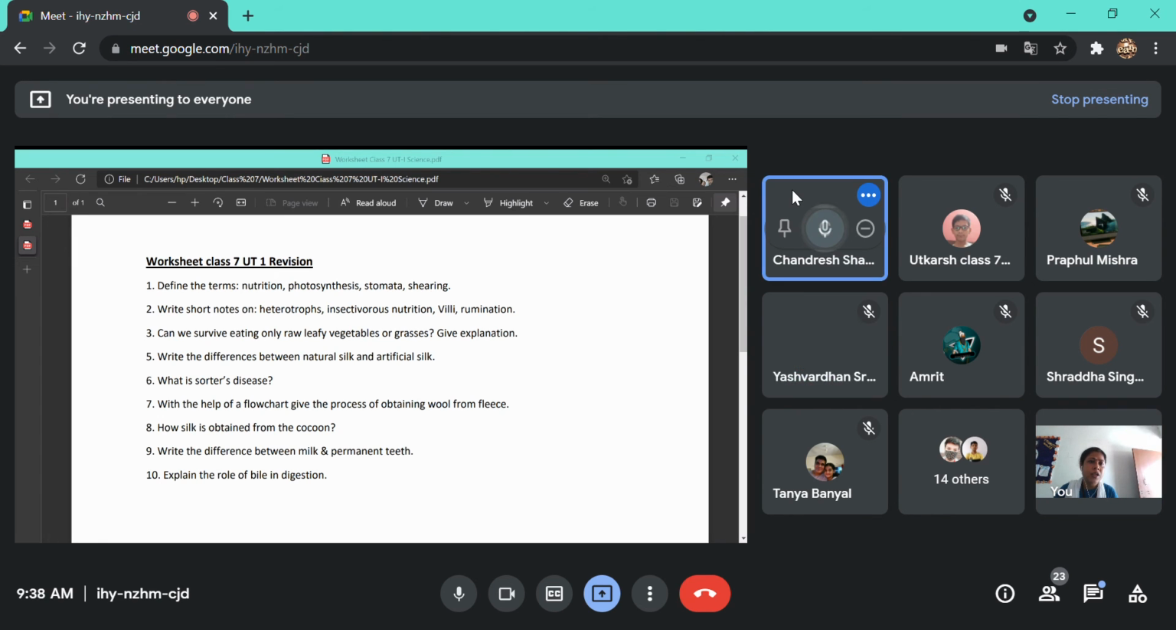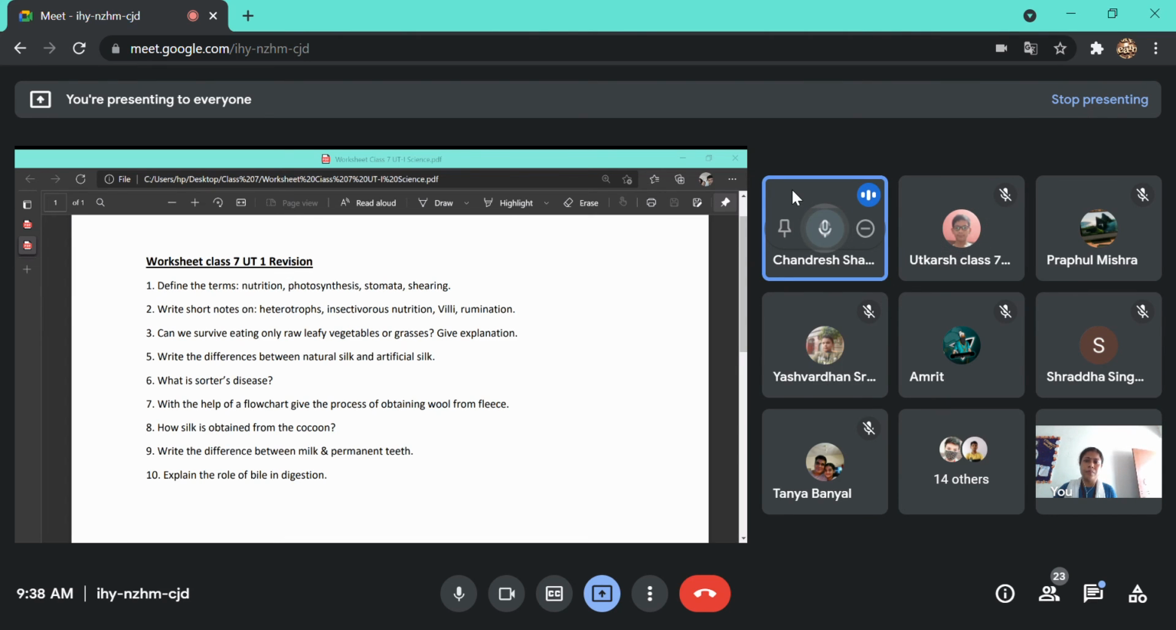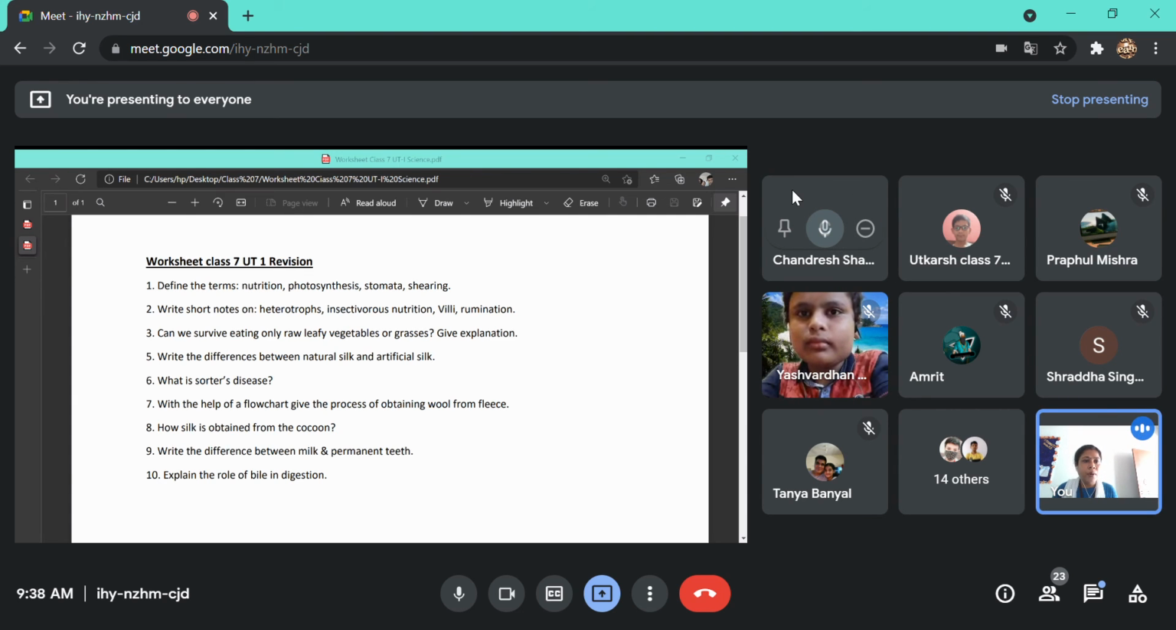Yes, Chandresh, give the answer. Question number 7. Shearing, then scouring, then sorting, then picking out the burrs, then dyeing. So this is the process of obtaining wool. Okay, Pranjal, it is clear?